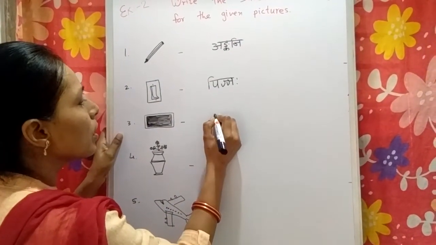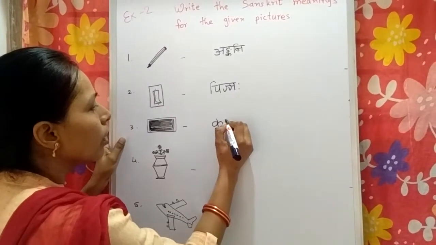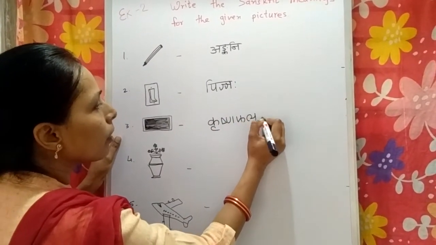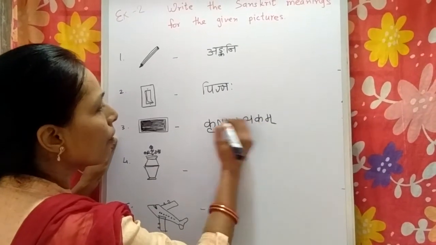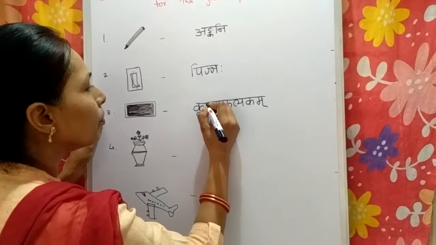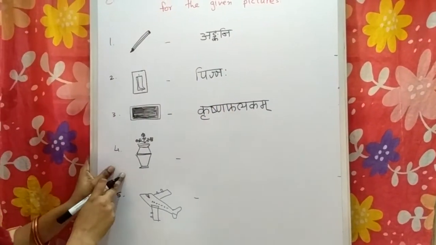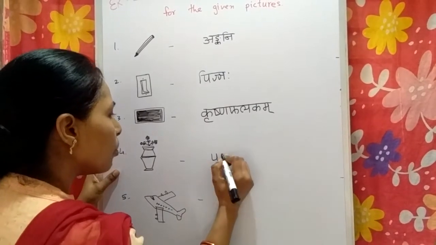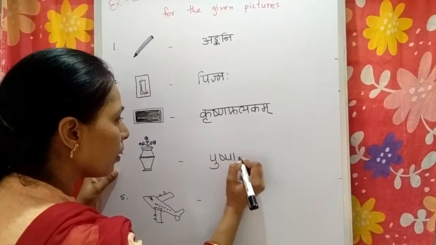Which is the Sanskrit word for blackboard? Krishna Falakam. Okay. Next is flower vase. Pushpadhani.